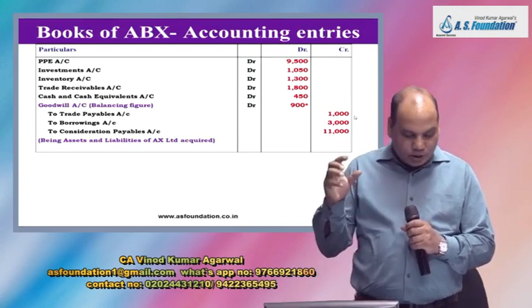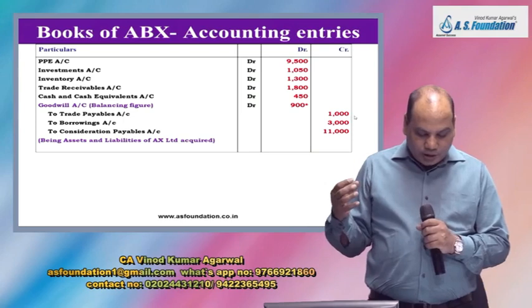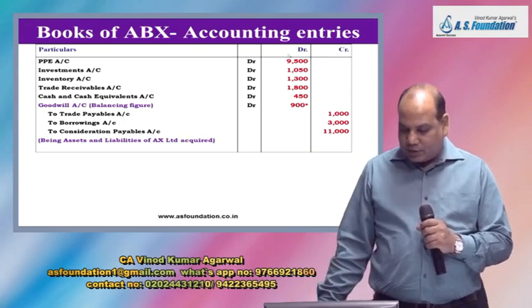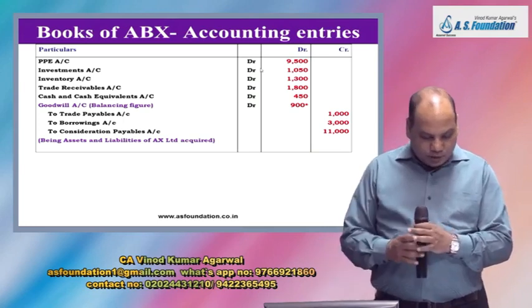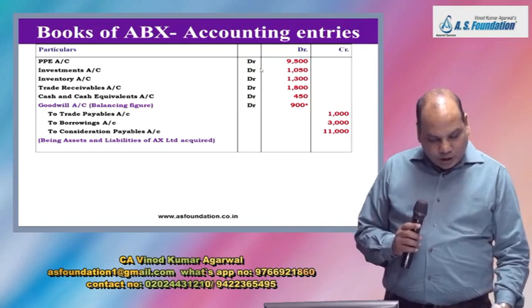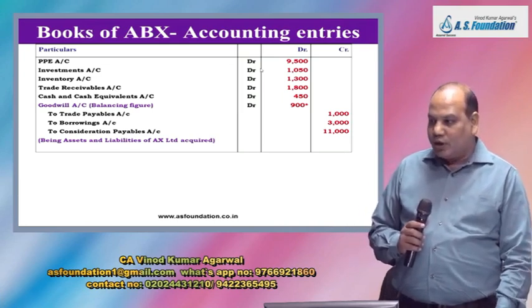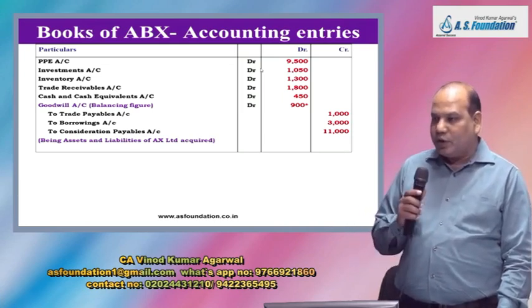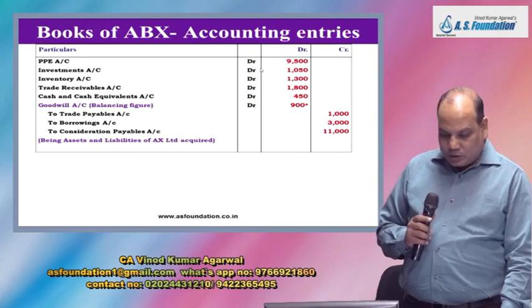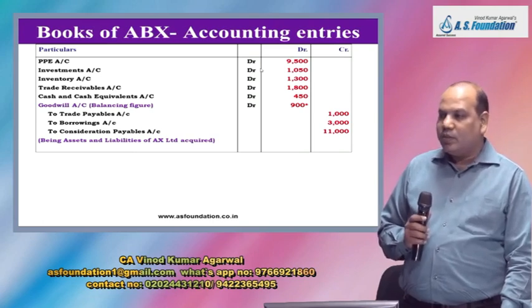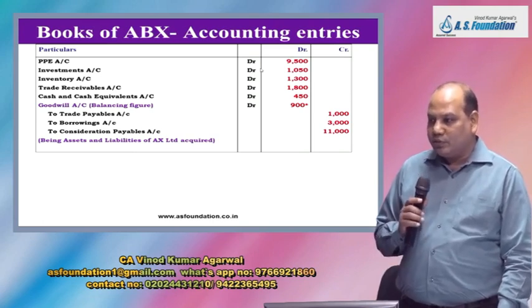So first we will incorporate assets and liabilities of AX Limited. Wherever fair values are given, take fair value. For example, PPE and inventory, two items for which fair values are given. Those two items you take at fair value. Other assets and liabilities you record at book value.